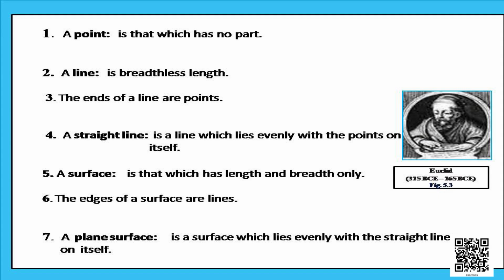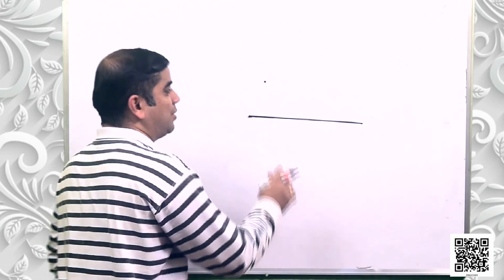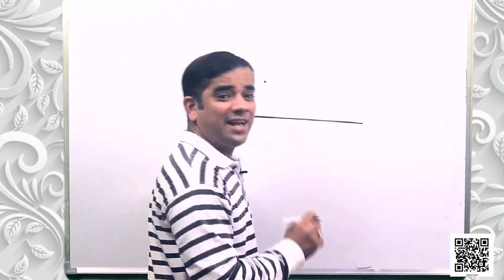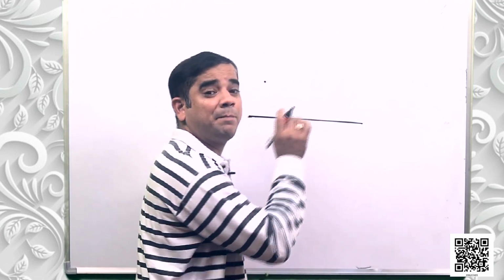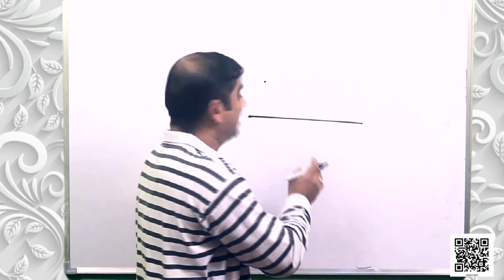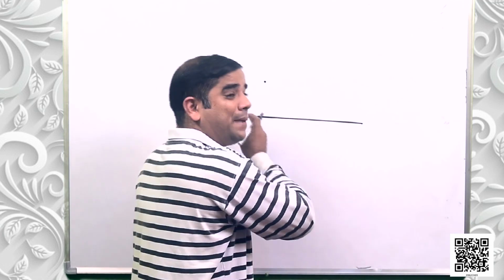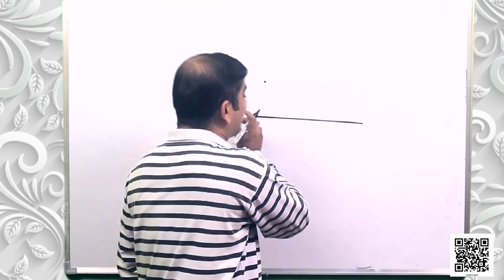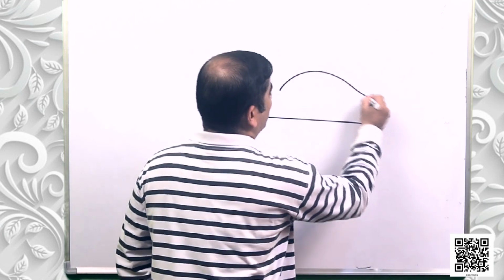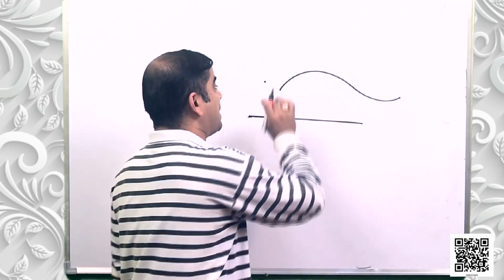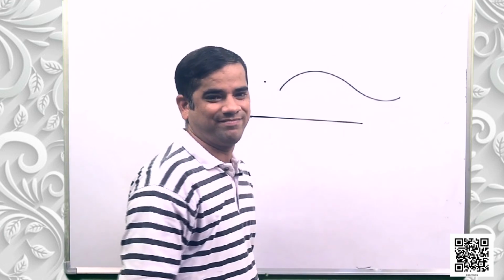Second point says a line is breadthless length. What is a line? It is a breadthless length. So this is a line. It's a straight line which has no breadth. It has only length. Why? Because it is being constructed with a combination of multiple points. When points are gathered together or placed together one by one, they construct a line. Same thing goes with a curved line. A curved line is a curve having points arranged in a curvy structure.